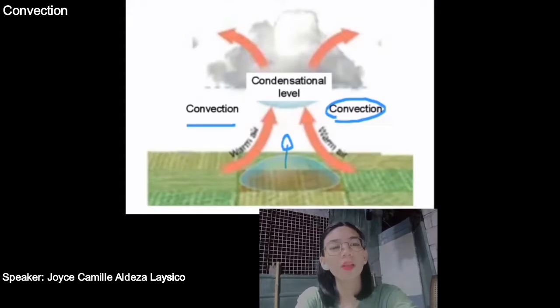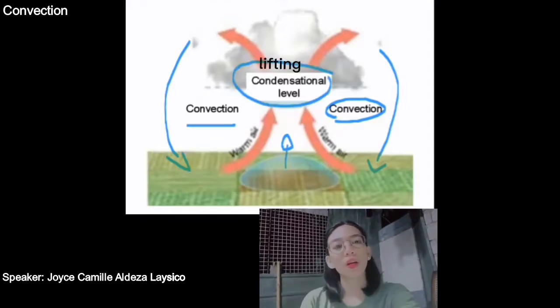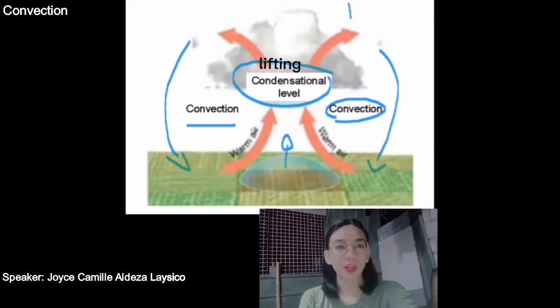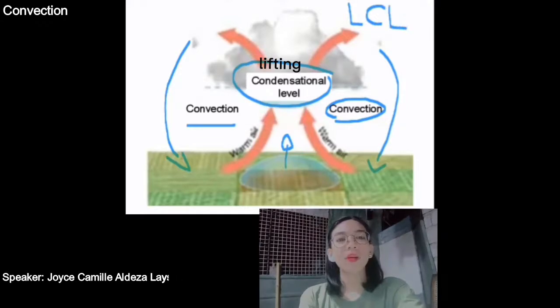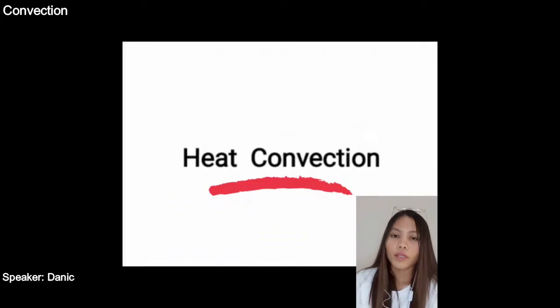If it has water molecules or water gas particles in it, it will cool down to the point of condensation level. There is an elevation that we call the lifting condensation level, also called LCL for short. It's the point where water vapor becomes cool and is going to liquefy. So, in this lesson, we will talk about heat convection.